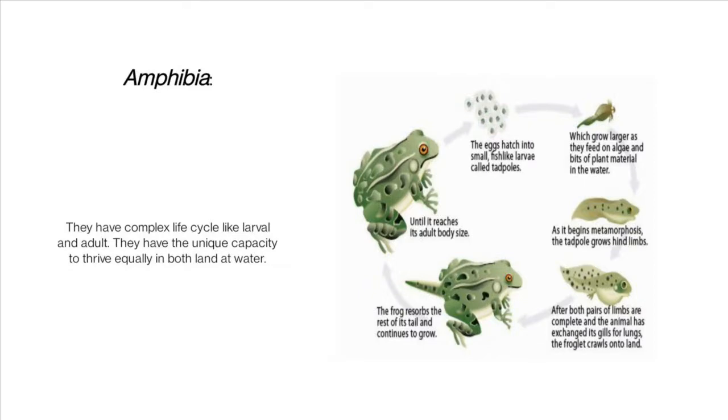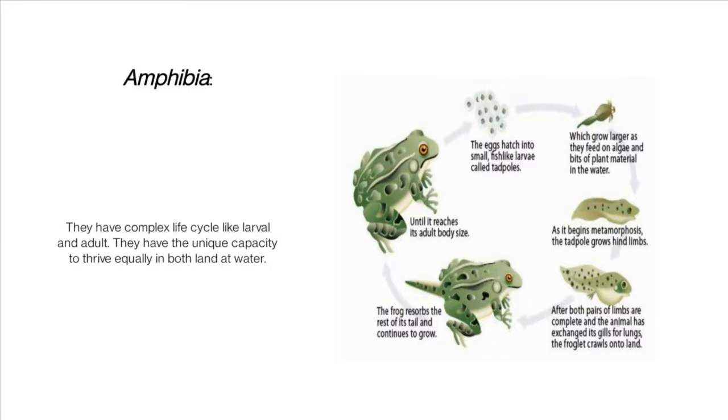If you see the picture which I mentioned here, the amphibia, that means a frog, the eggs hatch into small fish-like larvae called tadpoles, which grow larger as they feed on algae and bits of plant material in the water.